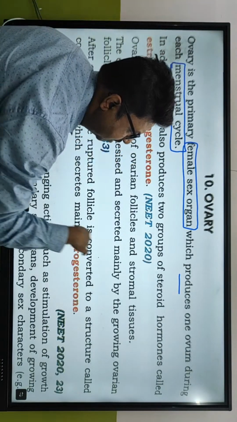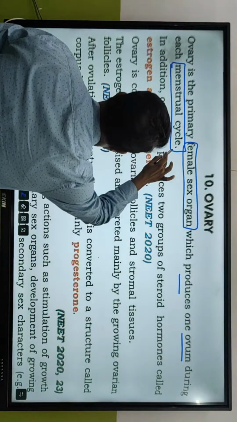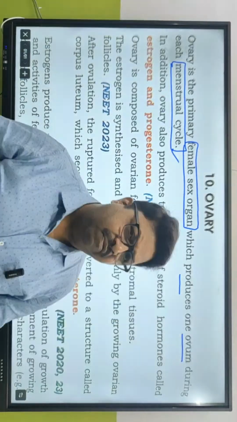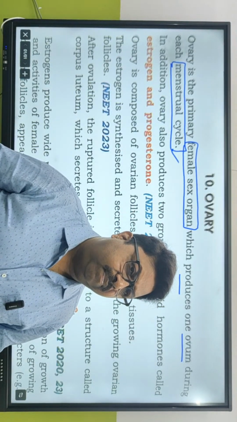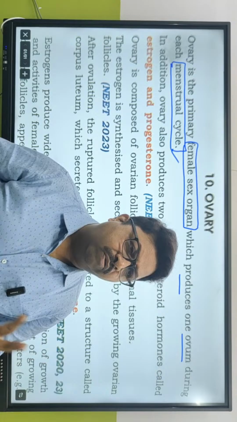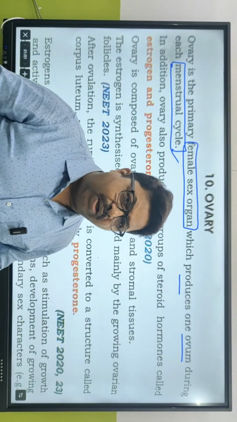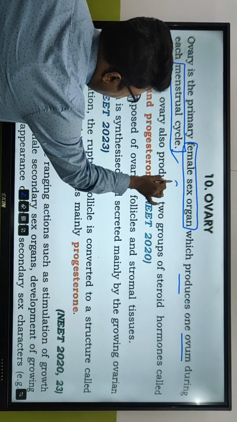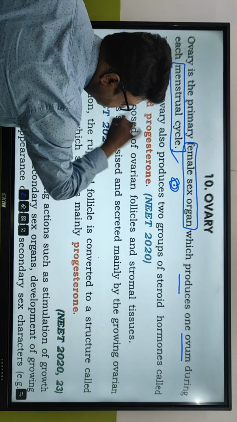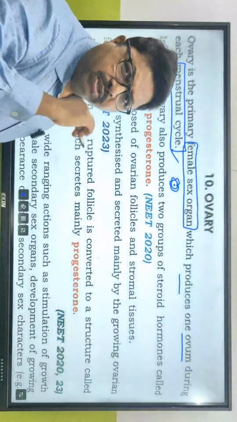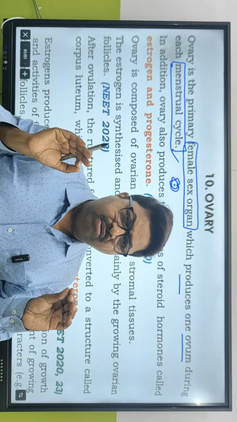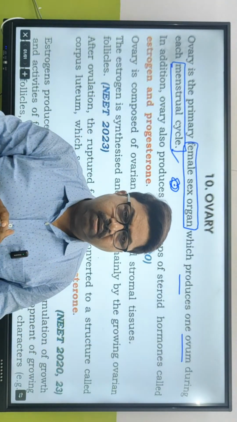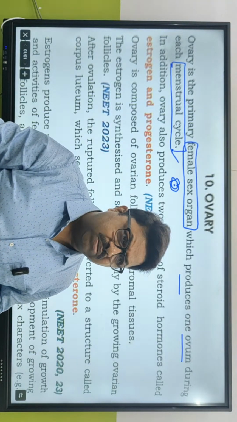Now, Ritam, tell me, if it produces one ovum during each menstrual cycle, how many ovaries play a role in 1 month? One or both of them? One ovary at a time. Because in one cycle, only one ovary becomes activated and it produces only one ovum. Sometimes it happens that both ovaries become functional. That is the reason why sometimes we have dizygotic twins.